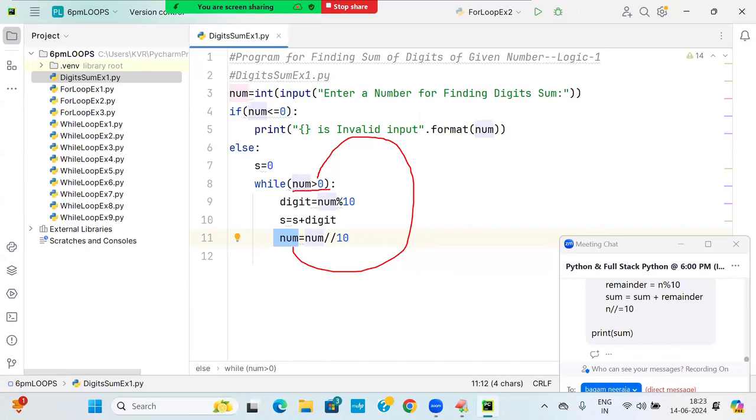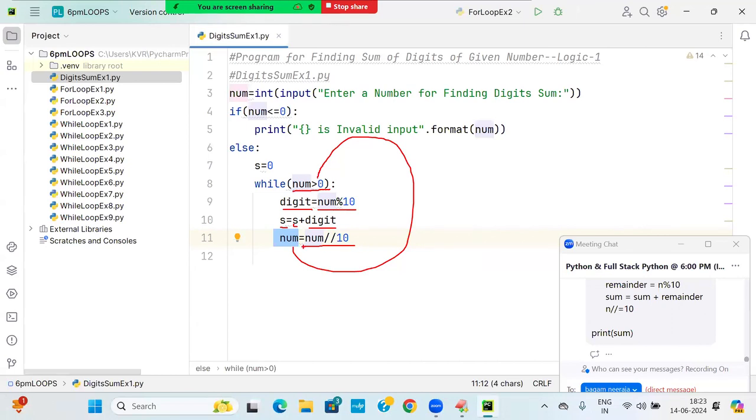Going back, 457 greater than 0 is True. 457 percent 10 is 7, already explained. Be careful. What is S now? The S value already is 8, plus 7 is 15. Next, NUM double slash 10. How much is that?